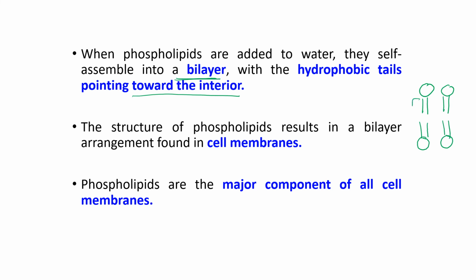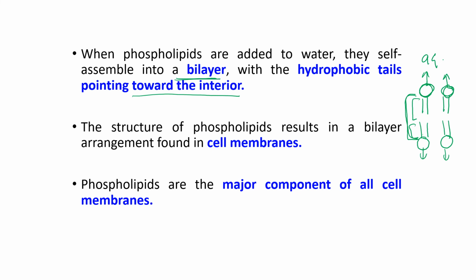The hydrophobic regions of the phospholipids will be attracted to one another, separated from the aqueous solution, from the surrounding water. The hydrophilic heads will face the aqueous solution, as they are attracted to water. So this is the basic arrangement of phospholipids in the formation of membranes.